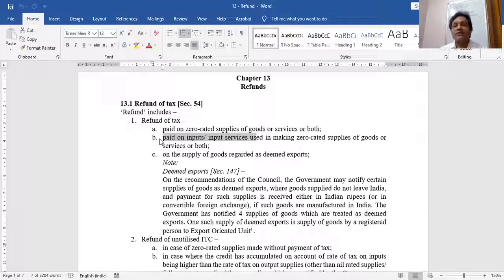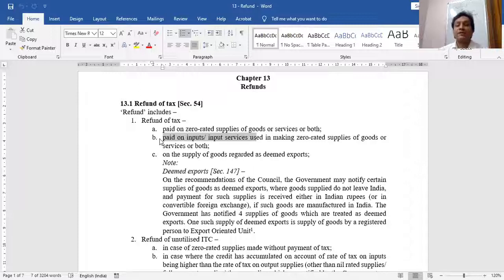I may be Mr. X, for example. I may be directly supplying some services outside India. It becomes my zero rated supply. Or it is also possible that I am using some inputs to supply my services. So whatever tax is paid on those inputs, that is also subject to refund.